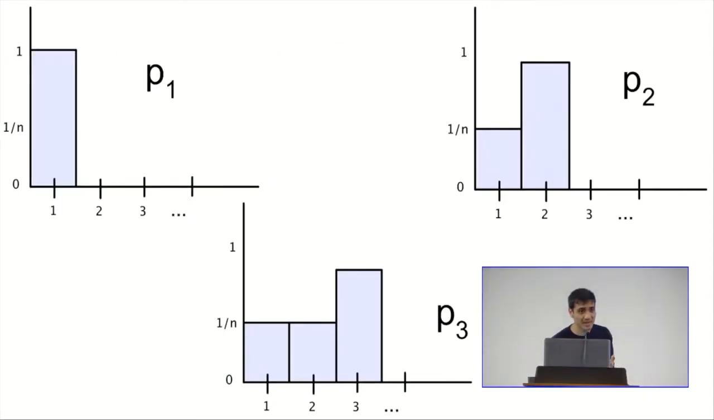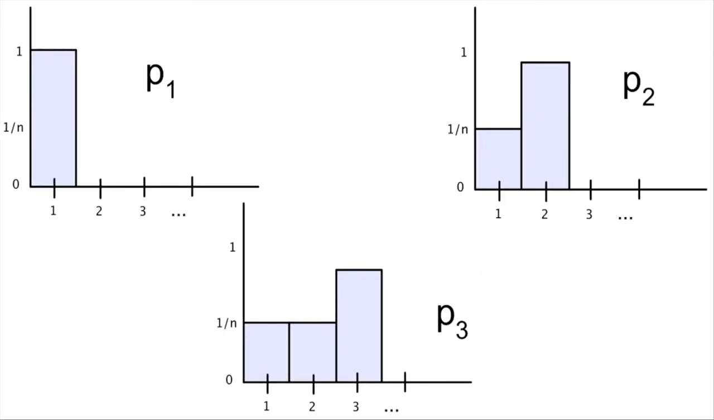So the example is the following. P1 will have all its mass on the first element. P2 will have mass 1 over n on the first element, the rest on the second element. P3 will have 1 over n on the first two elements and the rest on the third element. And this pattern kind of continues, this wave kind of pattern.